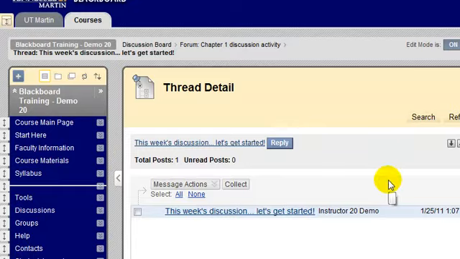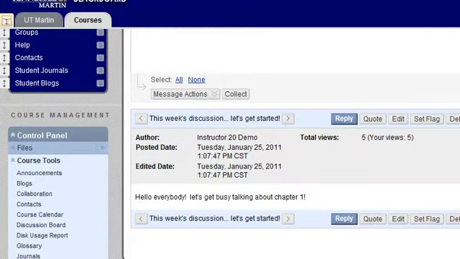A couple of items I will point out on this page. If I scroll down, I can see the number of times that this page has been viewed. This is a good way to see which discussion board posts are getting the most views, the most activity. You can see not only the number of times you have viewed this particular post, but the total number of views that the entire course participants have viewed this post.